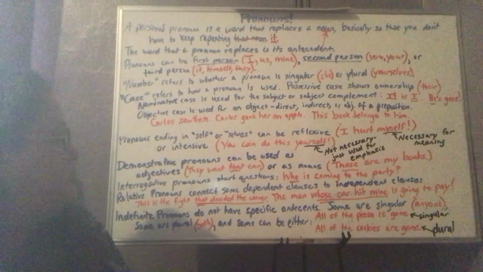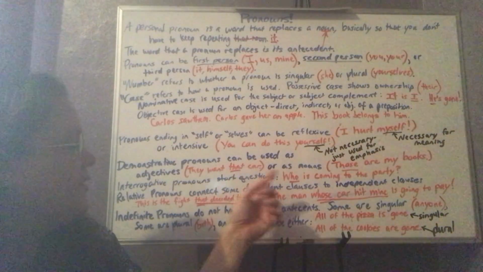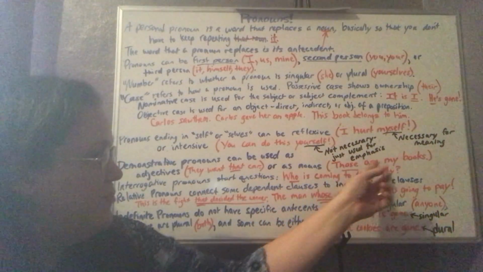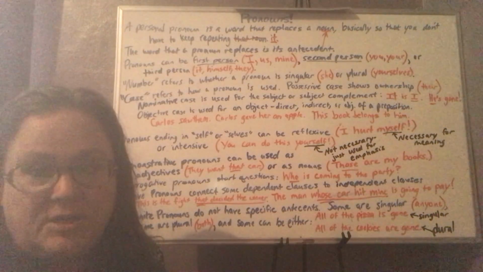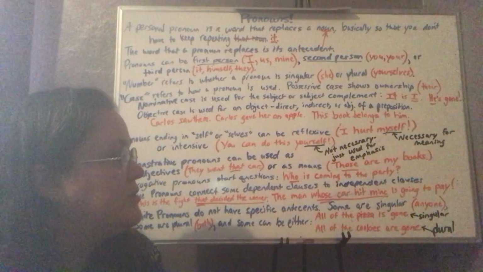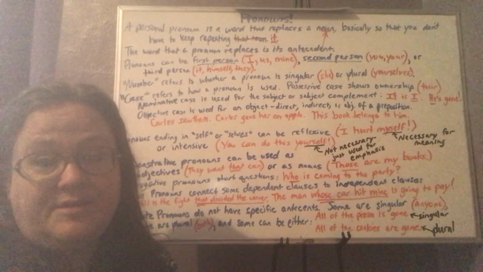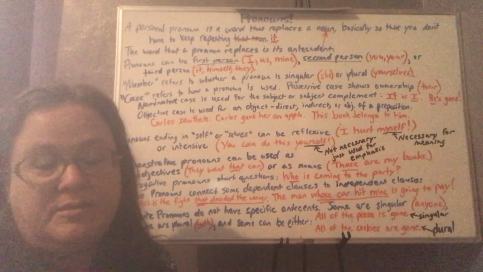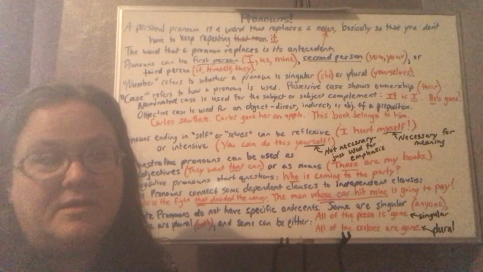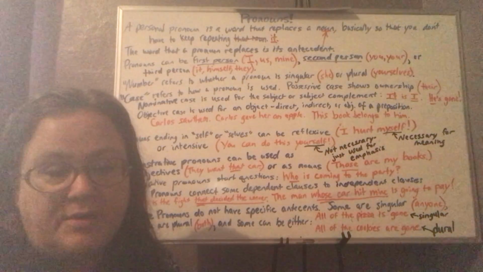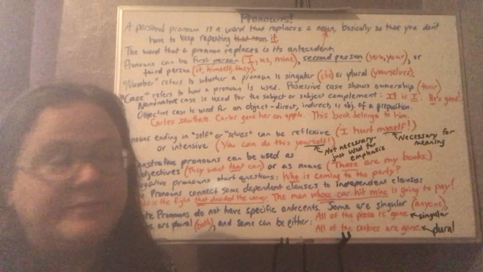Demonstrative pronouns can be used as adjectives, like in this sentence, they want that car, or as nouns, those are my books. That, those, these, this, those are demonstrative pronouns. You guys need to remember, this is singular, these is plural. This, the singular pronoun, T-H-I-S. These, the plural pronoun, T-H-E-S-E. Let's try to get that straight.